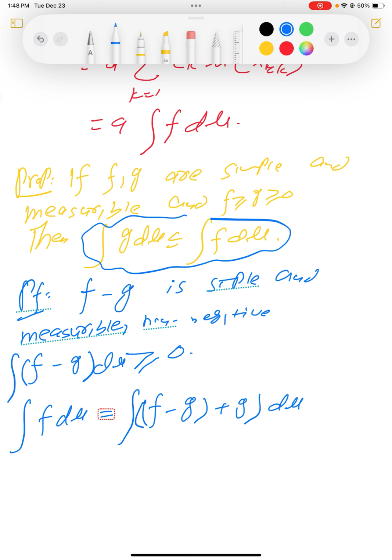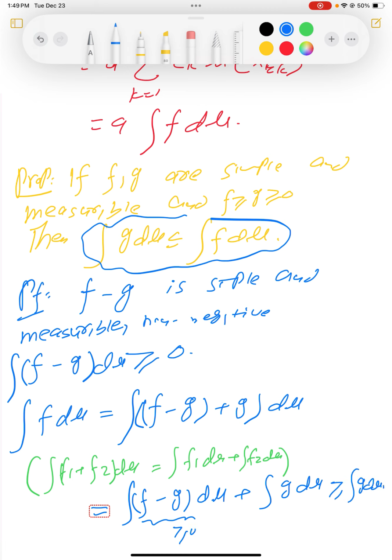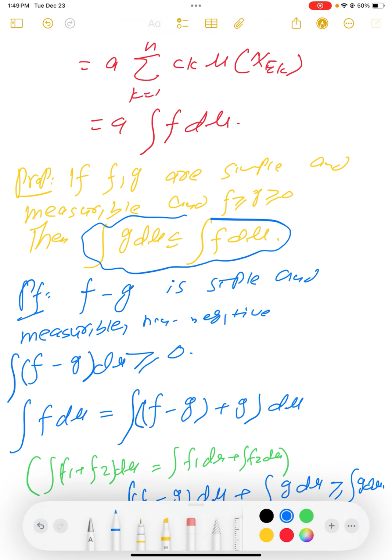Now, whenever we have simple functions, note that if we have two simple functions f1 and f2, the integral of f1 plus f2 d mu is always equal to the integral of f1 d mu plus the integral of f2 d mu. You can easily prove that, but I skipped it. Since f minus g is simple and g is simple, we can use this property. So this is the integral of f minus g d mu plus the integral of g d mu, but the first is greater than or equal to 0. So this means that the integral of f is greater than or equal to the integral of g, hence we are done. So this was very easy.